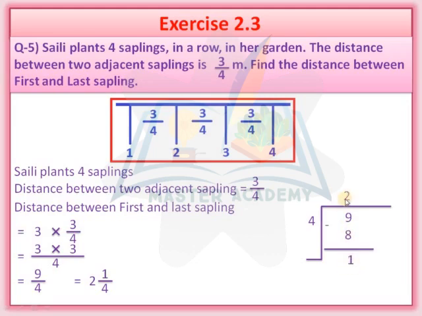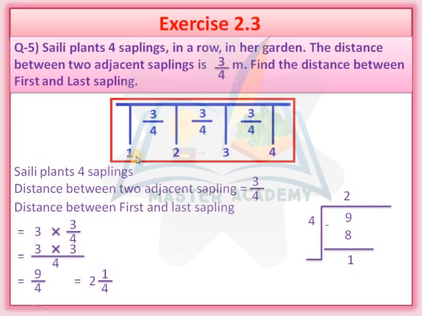So what is the answer? The answer is 2 integer 1 upon 4. Understood? This is your answer, and this is the distance between first sapling and last sapling, equal to 2 integer 1 upon 4.